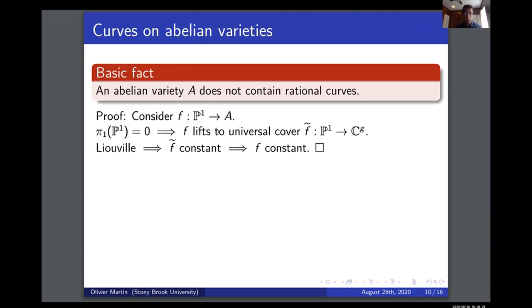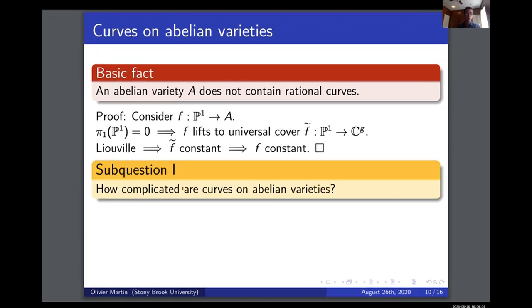This is a fact that you might prove in a first class in algebraic geometry, or even in a first class in topology. Suppose that you did have a non-constant map from P1 to an Abelian variety. Then because pi1 of P1 is trivial, this map would lift to the universal cover. This is basic algebraic topology, and then the rest is just complex analysis. You have basically an entire map which has to be bounded because P1 is compact. Then Liouville's theorem tells you that this lift has to be constant, and so your map had to be constant in the first place. So this shows that you don't have any rational curves.